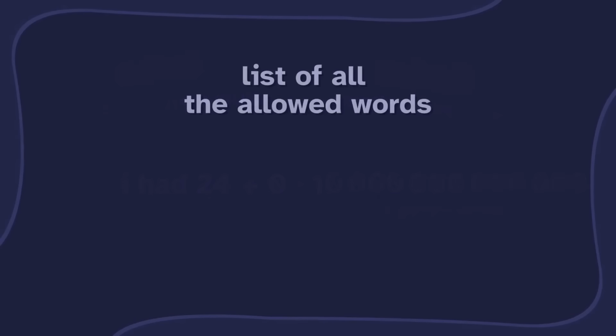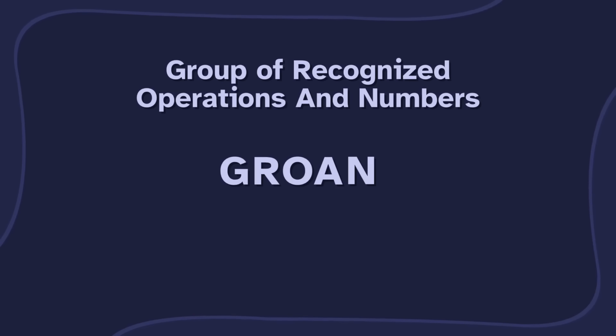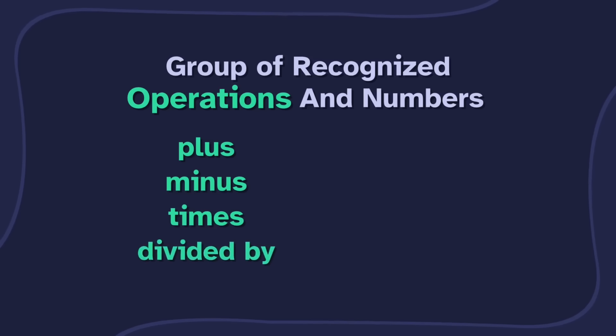Okay, we need to make a list of all the allowed words. Let's call it the group of recognized operations and numbers. You want to call it grown? For operations, you can use basic arithmetic. So plus, minus, times, and divided by.